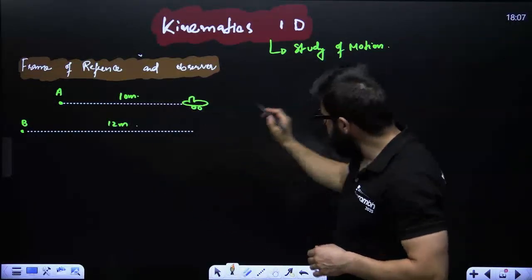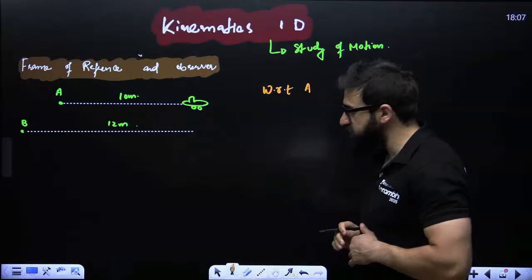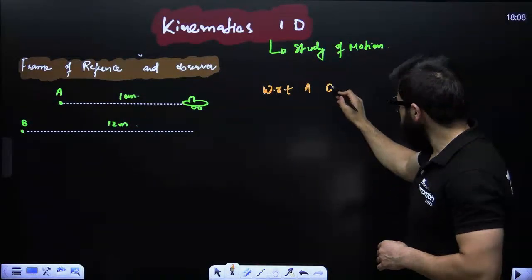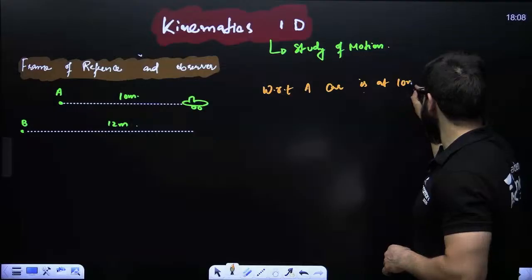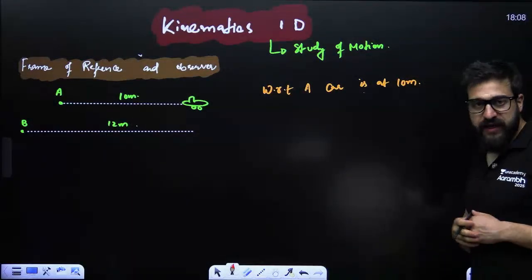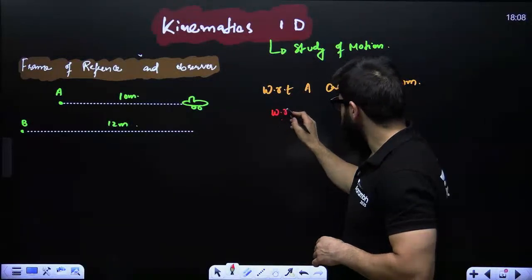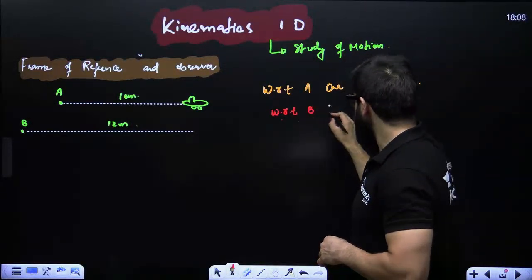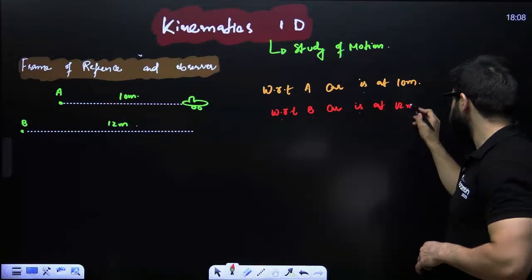Here, if I say with respect to A, what I can say is the car is at 10 meters. Similarly, if I say with respect to B, we say the car is at 12 meters.